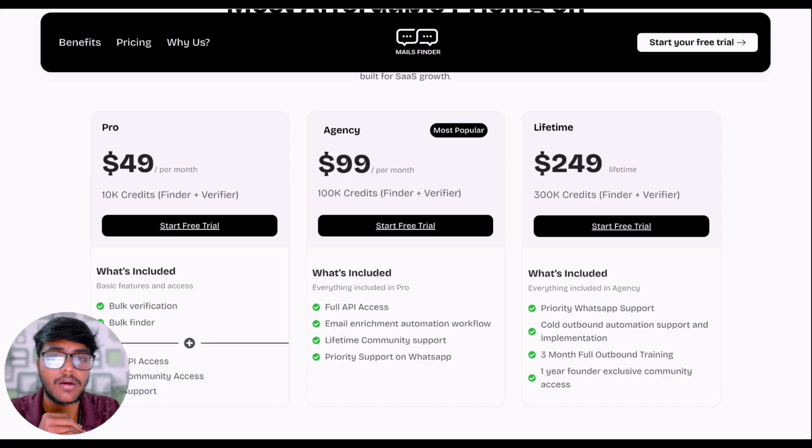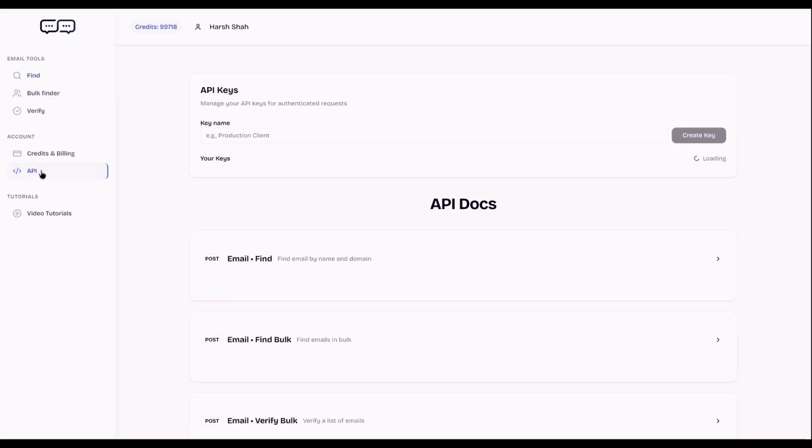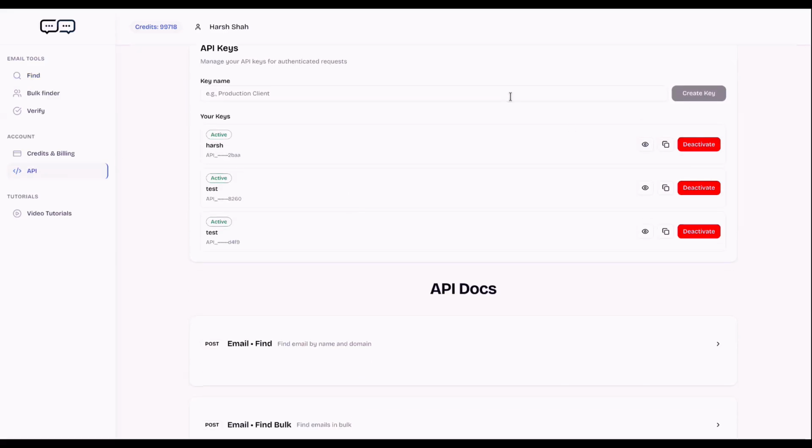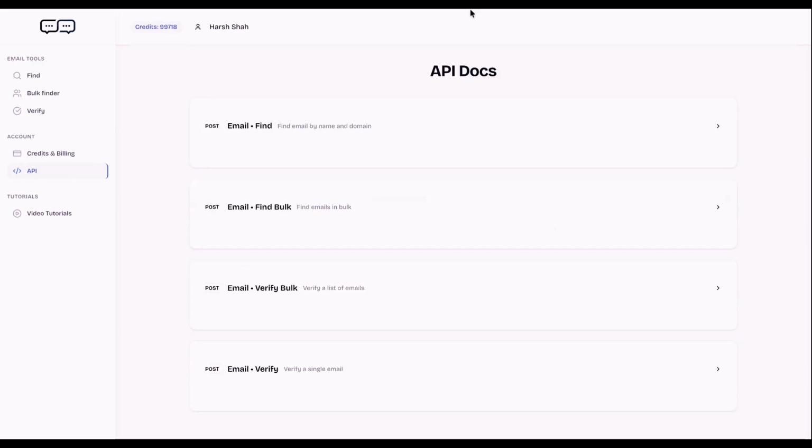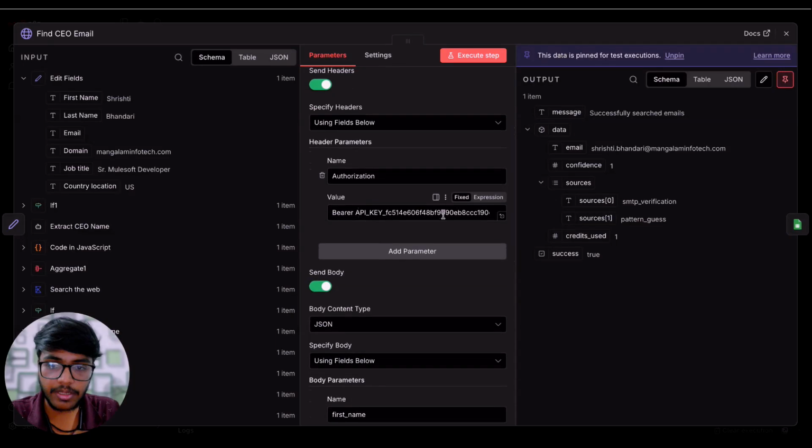So that's it. And once you're inside and have access to Mail Finder in your account, you will see this API option. Just click on that, and over here you can create your own API key. Once you create it, it will look something like this. Click on this icon, copy it, and then paste it over here. That's it. Again, you don't need to do anything else.